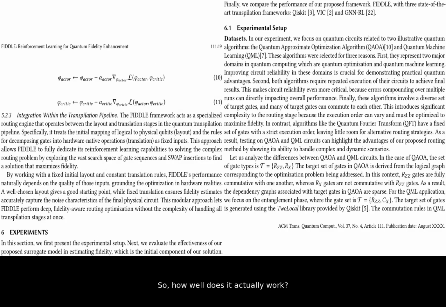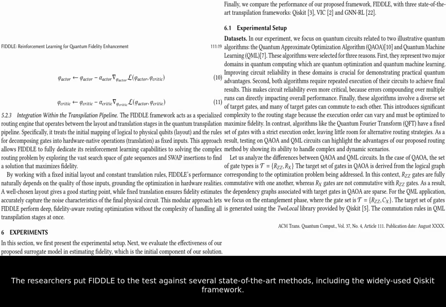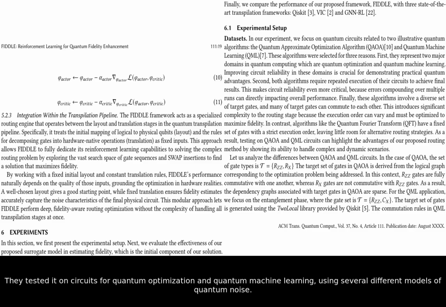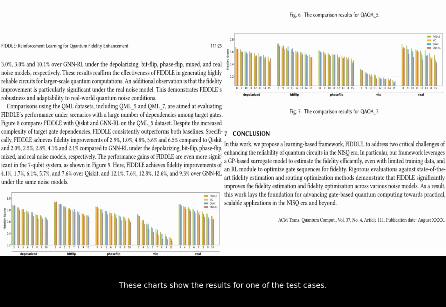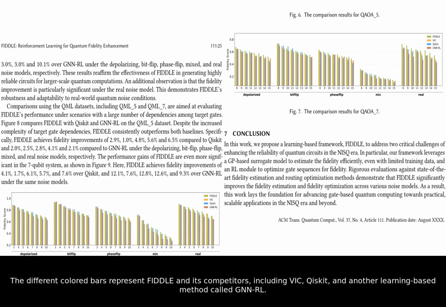So, how well does it actually work? The researchers put FIDDLE to the test against several state-of-the-art methods, including the widely used Qiskit framework. They tested it on circuits for quantum optimization and quantum machine learning using several different models of quantum noise. These charts show the results for one of the test cases. The different colored bars represent FIDDLE and its competitors, including VIC, Qiskit, and another learning-based method called GNRL.